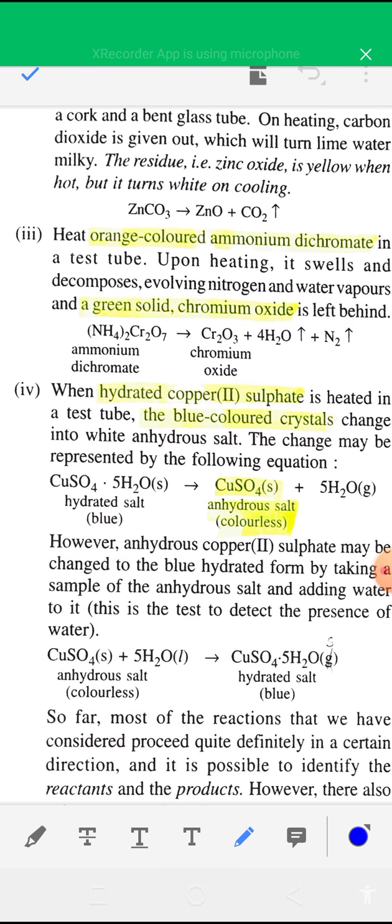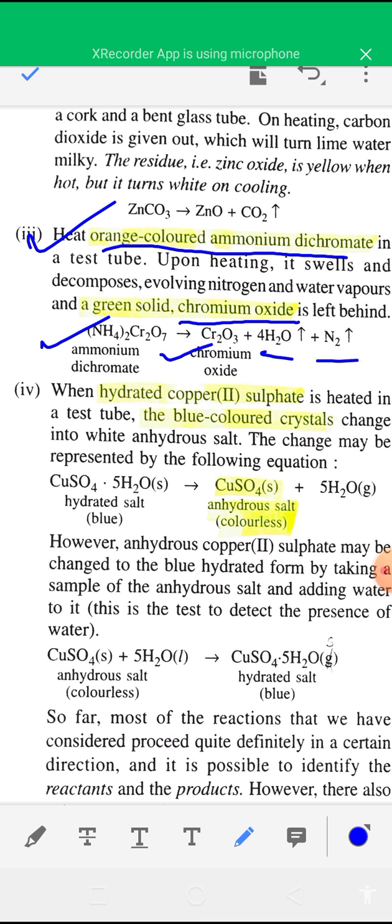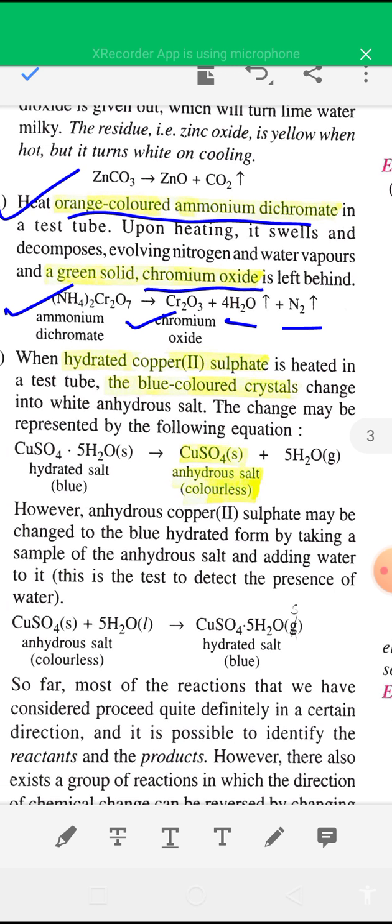One more important reaction: heating of orange color ammonium dichromate in a test tube. Ammonium dichromate, that is (NH4)2Cr2O7. On heating ammonium dichromate in a test tube, you will get a green colored solid due to formation of chromium oxide, and water vapor and nitrogen gas. So the observation is color change. You have to remember, orange colored ammonium dichromate will be converted into green color chromium oxide, and the other products